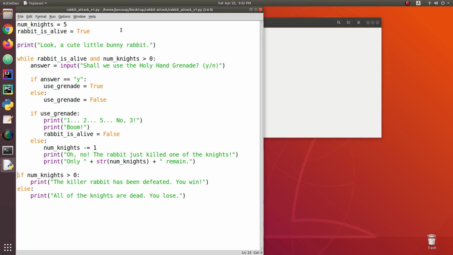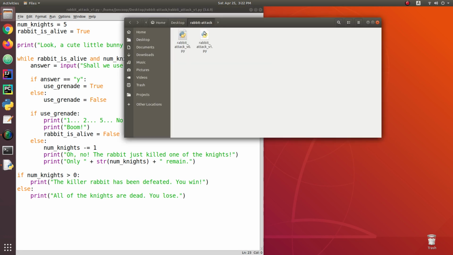Okay, I'm back, and I've got a new version of the program. It's version 1. I haven't changed anything yet. This is just a copy of version 0. I'm just going to keep different versions so I have a record of all the changes I made, so I can go back and show you the incremental development here.